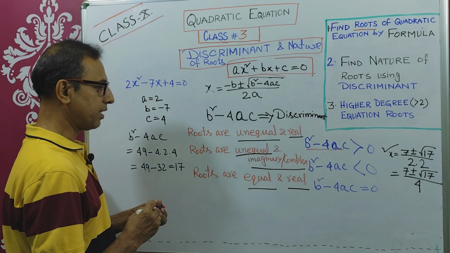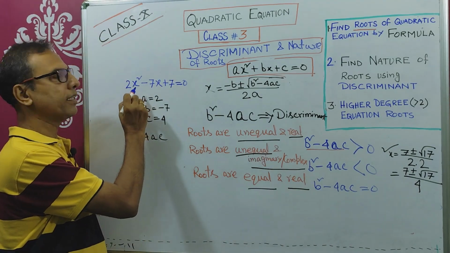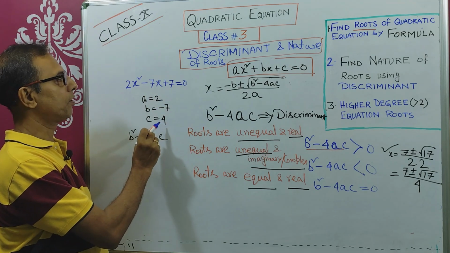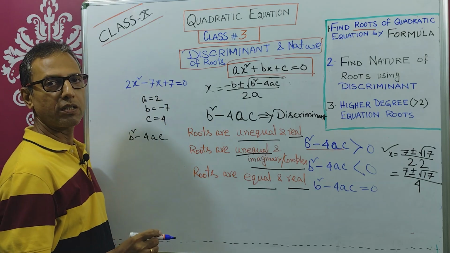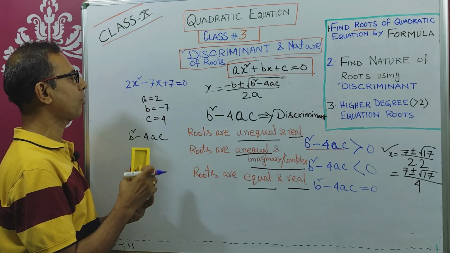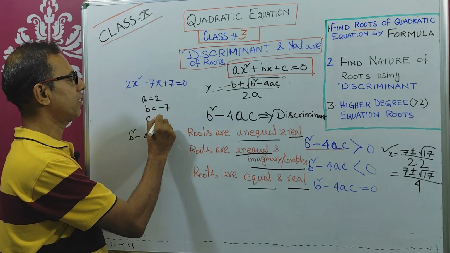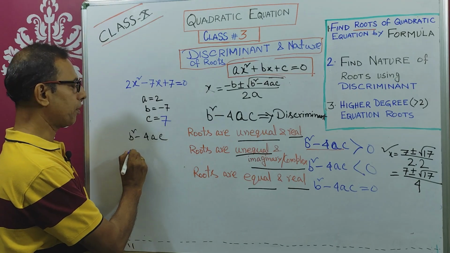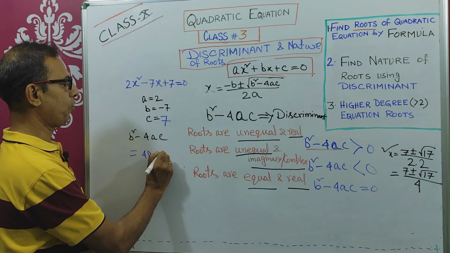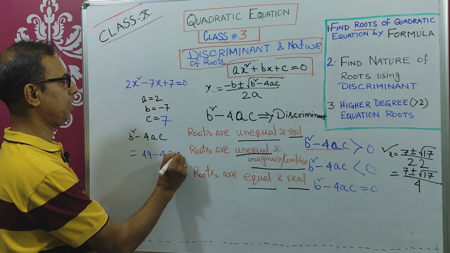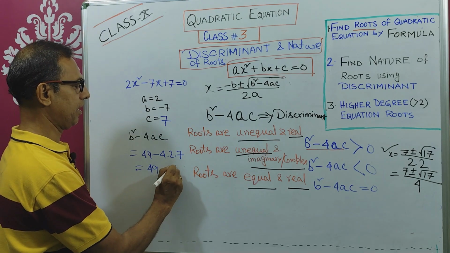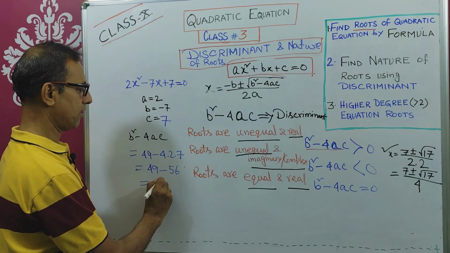Right? Now the second example. Let's say now in the equation I have changed the value of c to 7. Earlier it was 4. So 2x square minus 7x plus 7 equals 0. So the a value is 2, b equals minus 7 and c is also 7. So what will be the discriminant part, b square minus 4ac? b square is 49, minus 4 into a is 2 into c is 7. So 49 minus 56 equals minus 7.